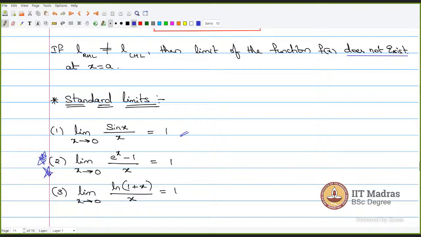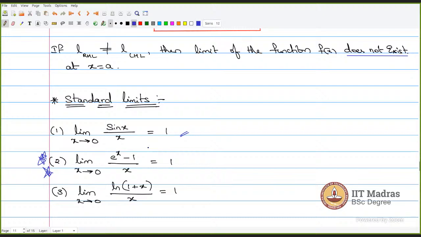Excuse me, sir. So, sir, when a limit exists, it is not necessary that the function will be continuous also, right? No. When I discuss this flow chart, you will get to know. As of now, we are discussing only limits. If a limit exists, you cannot guarantee it is continuous or not.